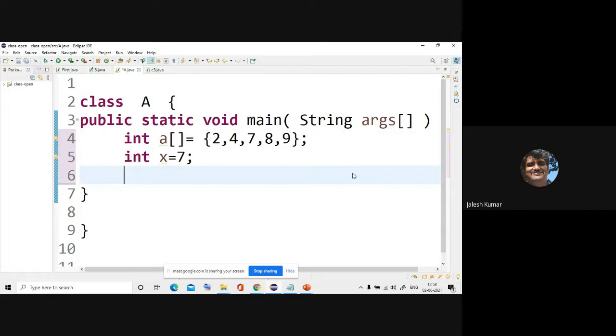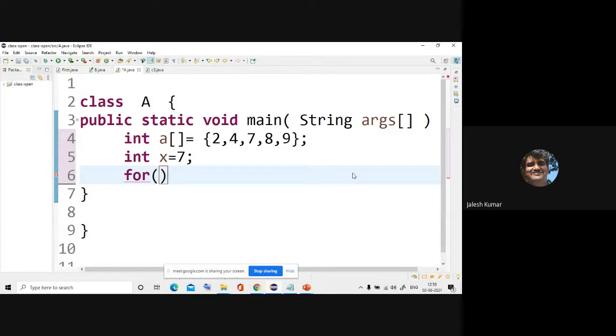See the power, like the task yesterday that I had given, the quiz, where you can see different allocation, meaning how to trace with for each. Okay, like that itself, I'll use this particular for each to find whether the number is present or not. What I am doing here is, in this example, I am having one array and I wanted to search whether 7 is there or not.